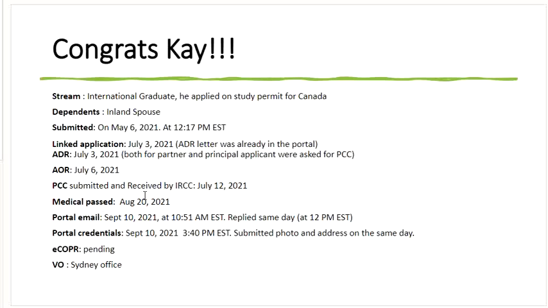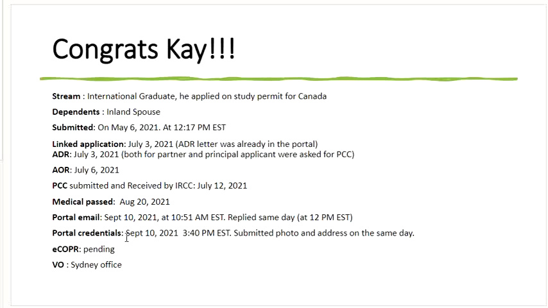And he got the information also by IRCC that on July 12th it has been accepted. He's passed the medicals on August 20th, and then he got the portal email on September 10th. If you see, it's just last week. I would rather say this week only. So September 10th, that was on Friday at 10:51 a.m. So this was yesterday, and he replied the same at 12 p.m. Eastern time. So it's a very fresh case I would like to share here.